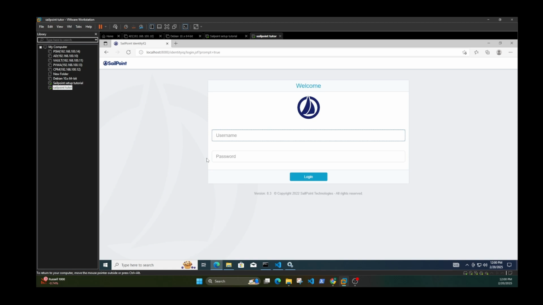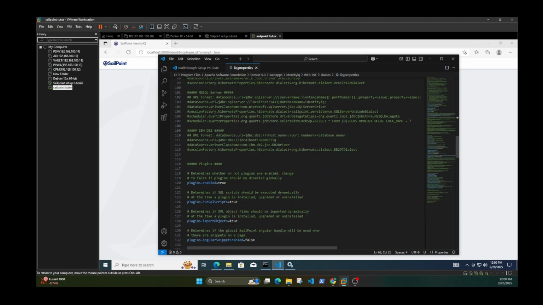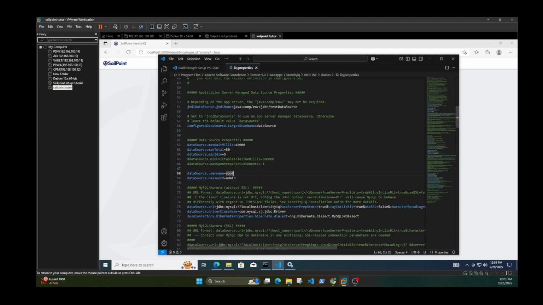So the only thing I did change was this to root. This is the default username for the database. And admin was the password that I had set in my database. I didn't change anything else in this file.